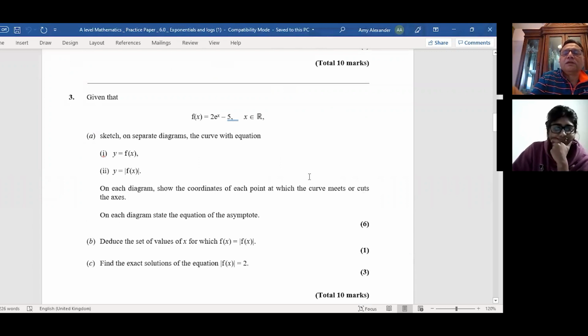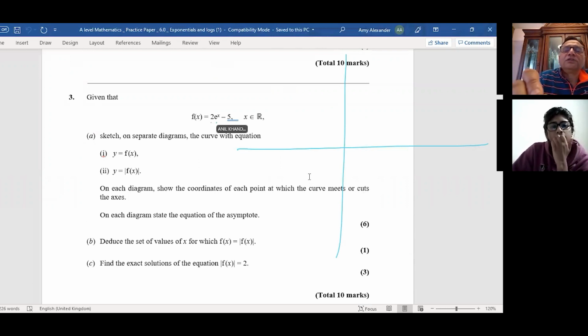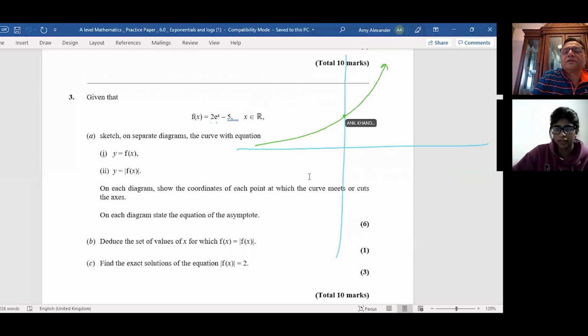So we'll just sketch the graph of f of x is 2 times e to the power of x minus 1. So let me first sketch the function e to the power of x, right? So e to the power of x goes through 0, 1, of course. And at 1 it is e, right? So that is how the function is going to be. Now we need to sketch the absolute value of this function. Since it is positive, both are exactly the same.